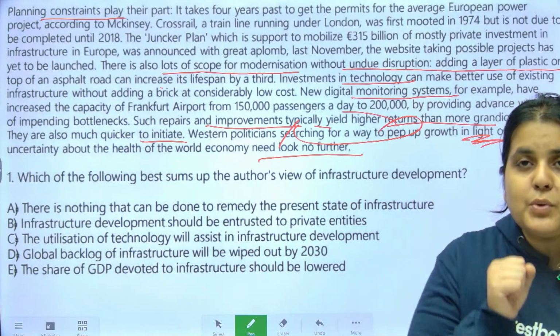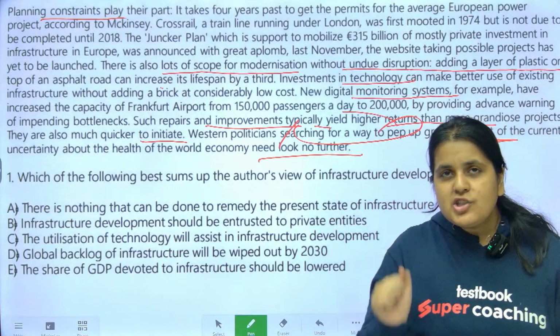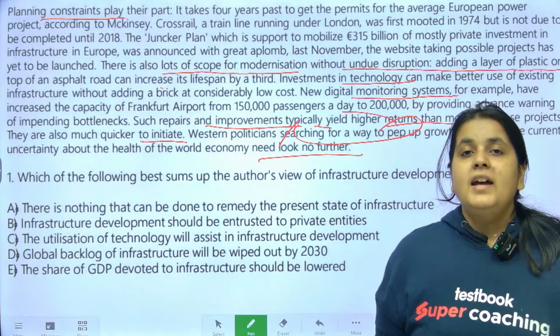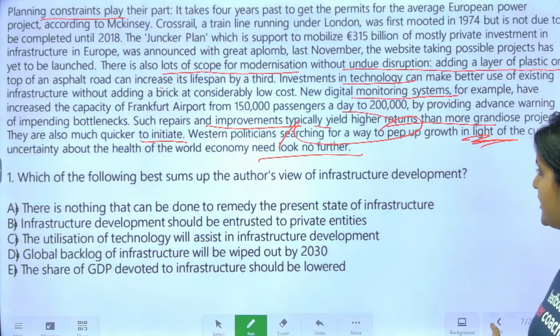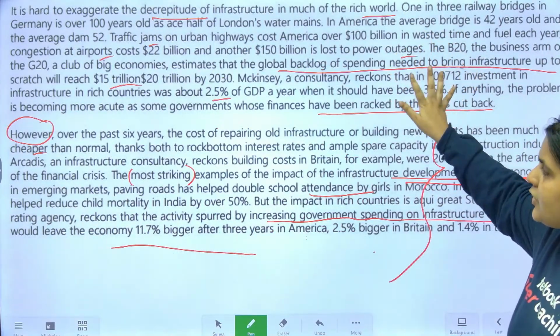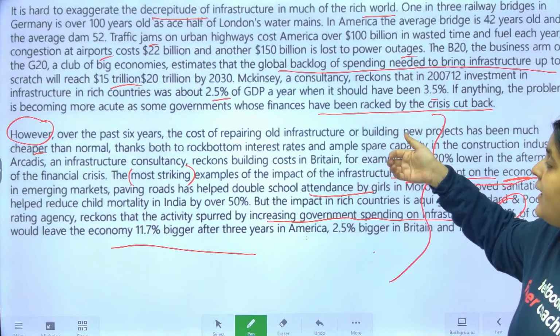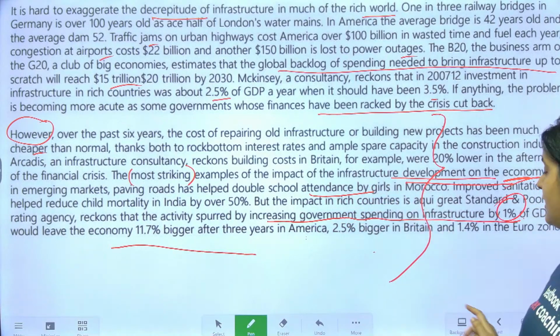You don't have to read every single word, every single line in detail. Get the gist of each paragraph. And usually every para talks about a different angle or a different point. Like for example, the first para basically said, okay, the bad condition of infrastructure and they are not spending enough. This says infrastructure development has become cheaper and infrastructure development can have a role to play in the development of the economy.